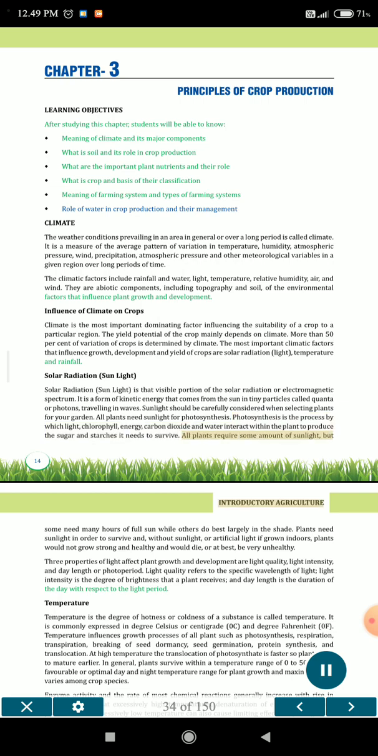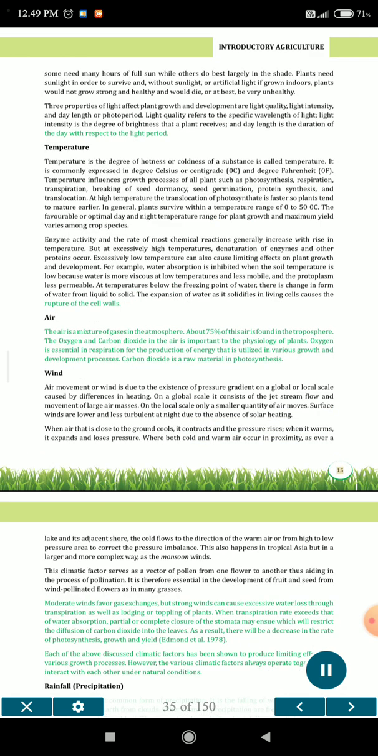All plants require some amount of sunlight. Some need many hours of full sun while others do best largely in the shade. Plants need sunlight in order to survive and, without sunlight, or artificial light if grown indoors, plants would not grow strong and healthy and would die, or at best, be very unhealthy. Three properties of light affect plant growth and development: light quality, light intensity, and day length or photoperiod. Light quality refers to the specific wavelength of light. Light intensity is the degree of brightness that a plant receives, and day length is the duration of the day with respect to the light period.